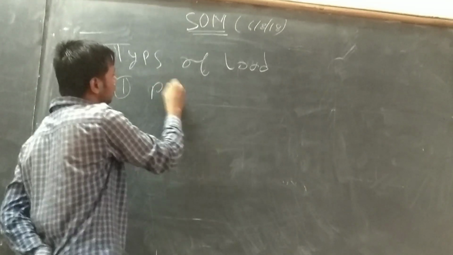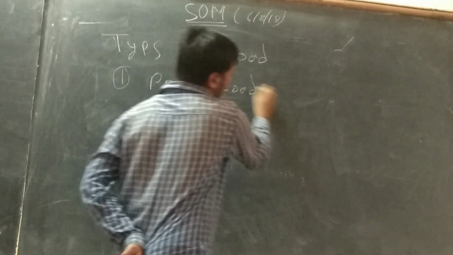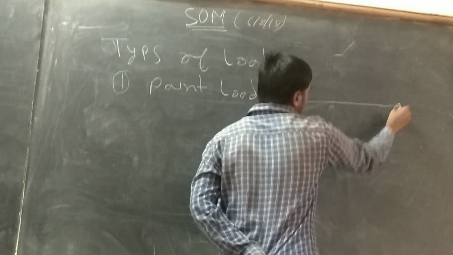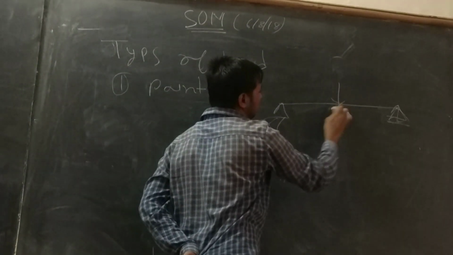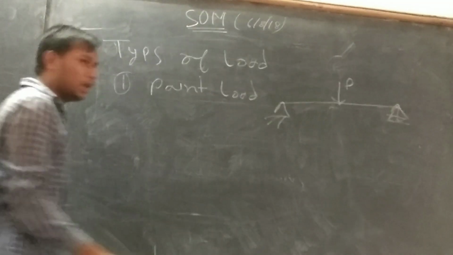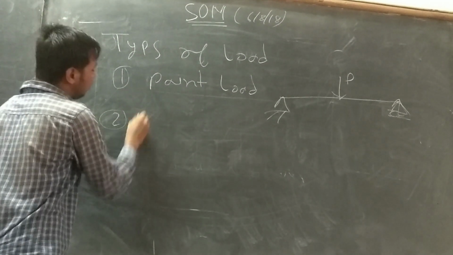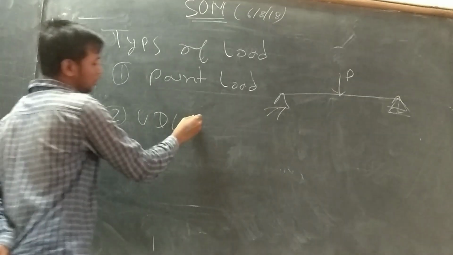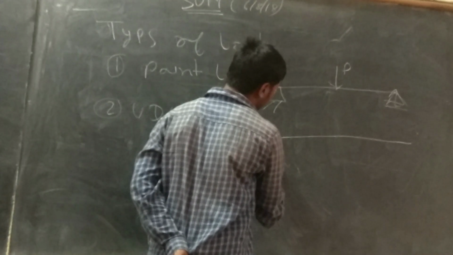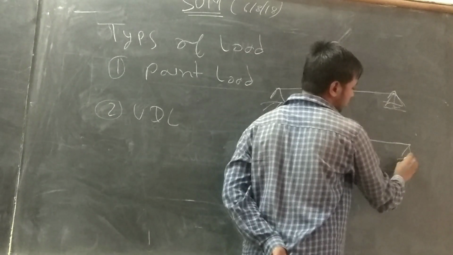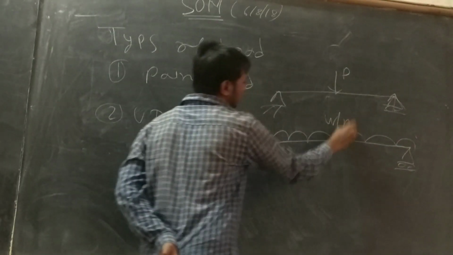One is the point load. If any load is acting concentrated on a single point, that's a point load. Second is the uniformly distributed load, which is uniformly distributed over a beam. That's the notation for UDL.